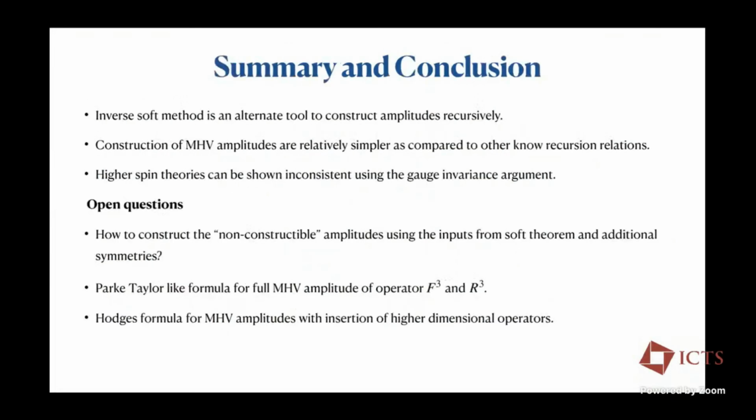Okay. So now coming to the summary and conclusion. What we found out is that this inverse soft method is actually an alternate tool to construct amplitudes recursively. And particularly for a class of amplitudes like MHV amplitudes, this is a very simple method, because we don't have to talk about what shifts we have to work with, because the amplitudes are purely functions of angle and square brackets, and one can easily construct the MHV part of the amplitude.